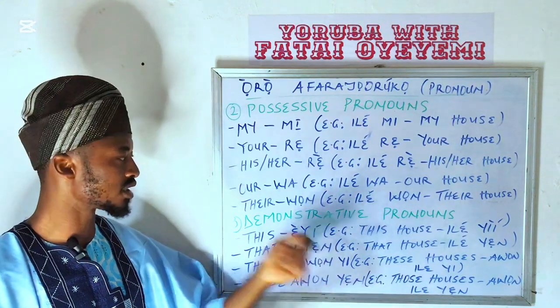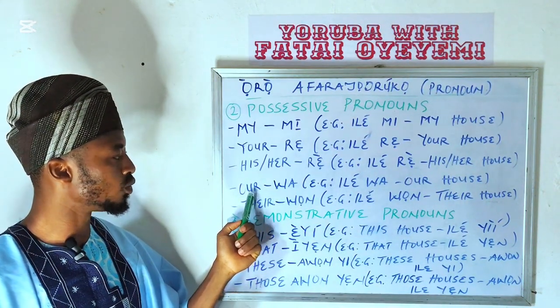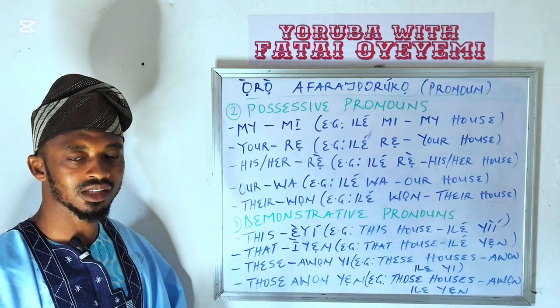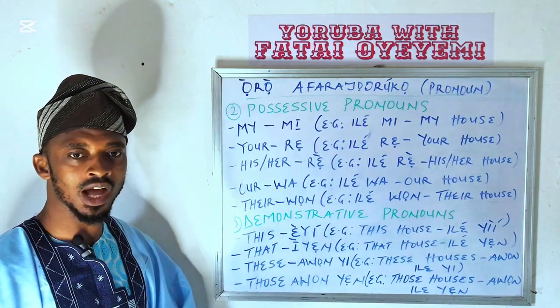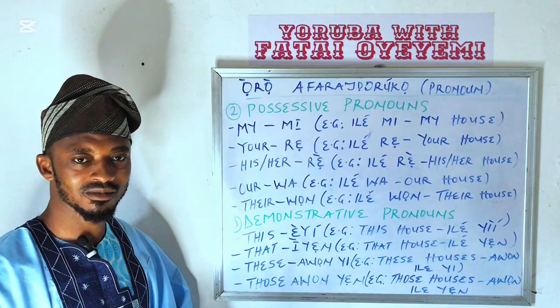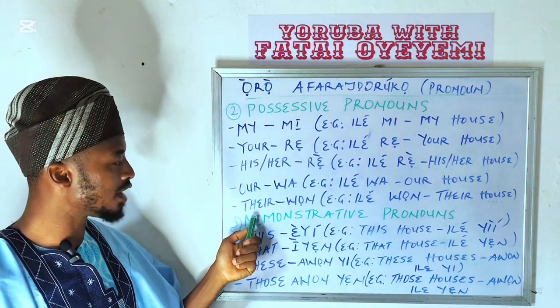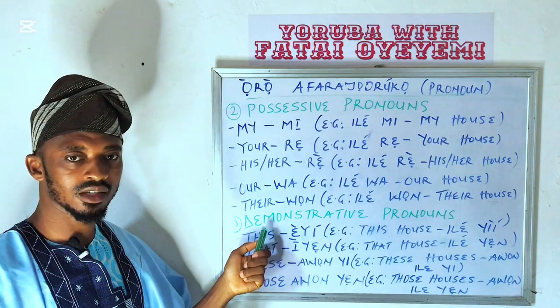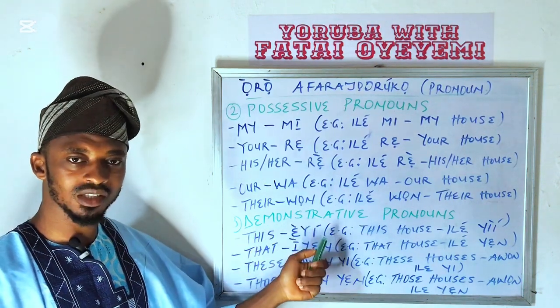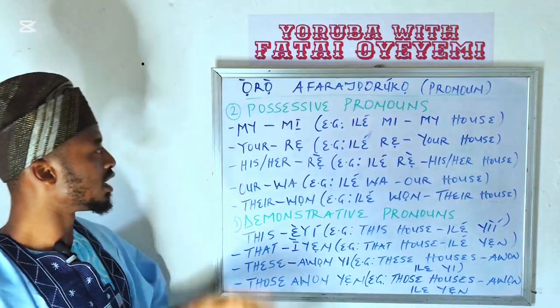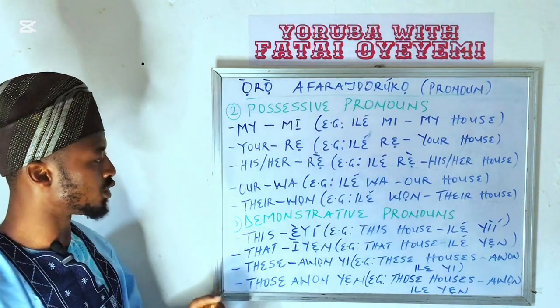Then the first person plural, we have our. That is wa. For example, ilé wa, our house. Then we have their. Their, that is wọn. For example, ilé wọn, their house. So that is all about possessive pronoun.